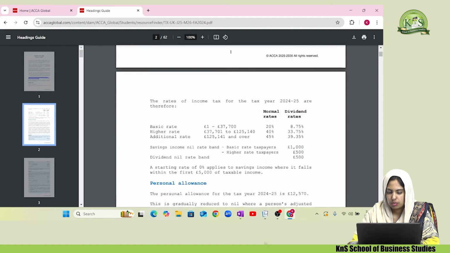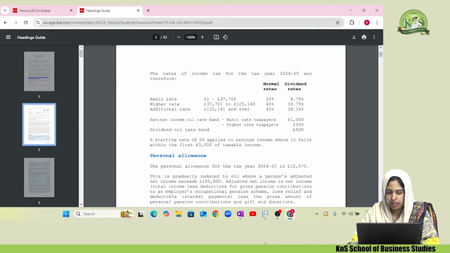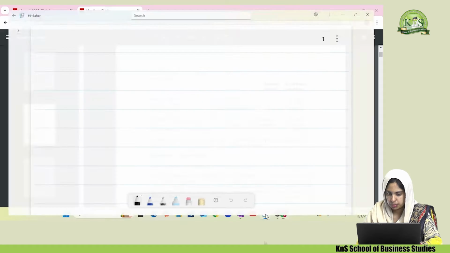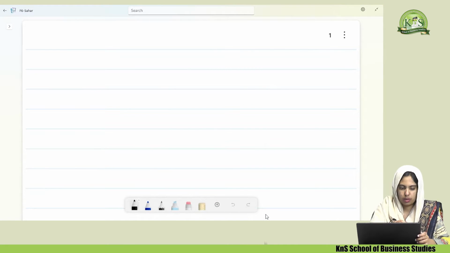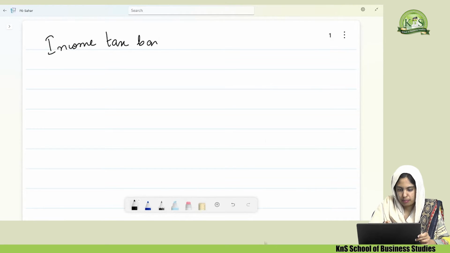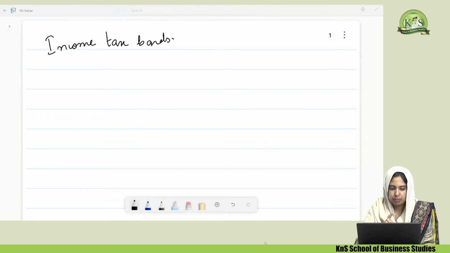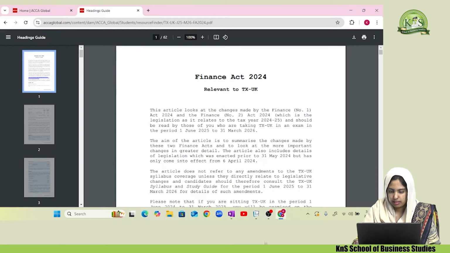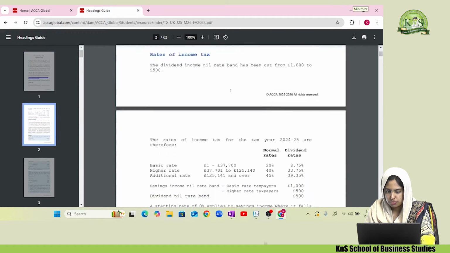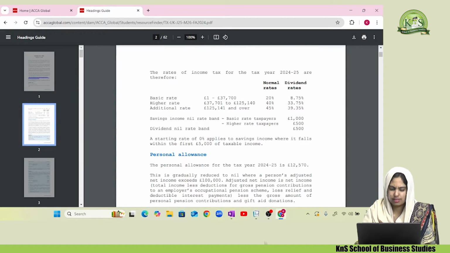Okay, so let's have a look at the rates. These rates will be provided in your exam, so no need to learn them, but you should know how they are applied. One thing I will state for sure is how the income tax bands are applied. Let me make a mistake at first. I have put the bands over here. We can do this in Excel as well, just apply the formula, but I'm going to tell you one very important thing. This is a higher skill that is mentioned by the examiner.